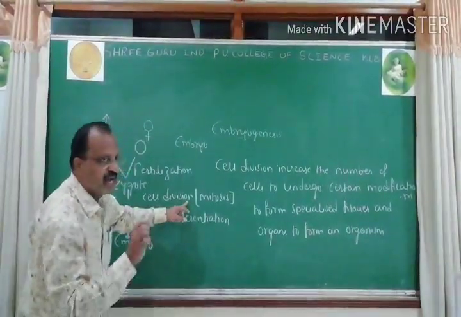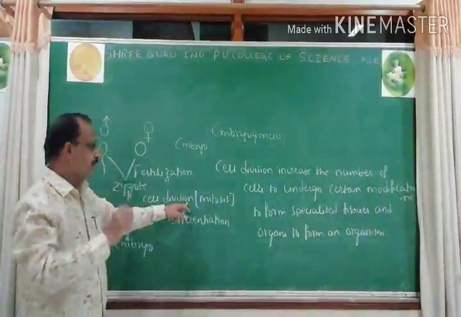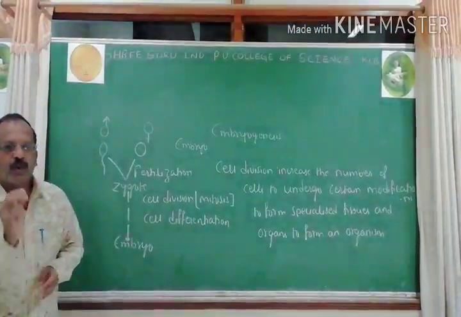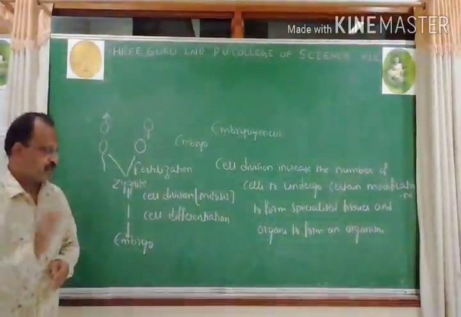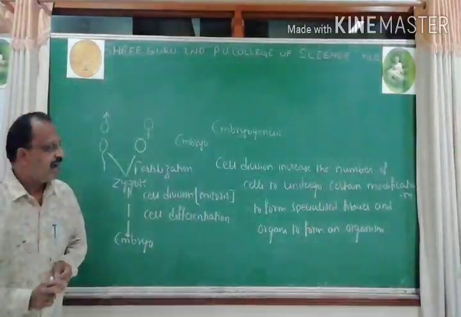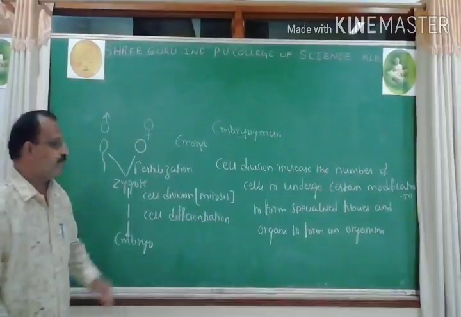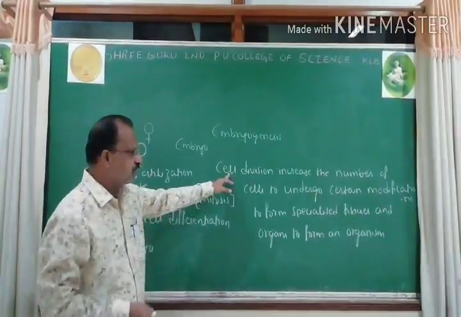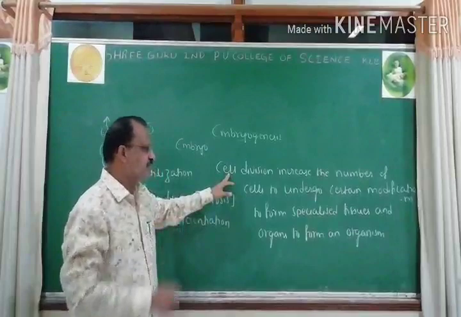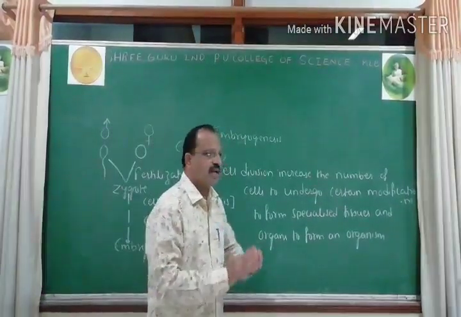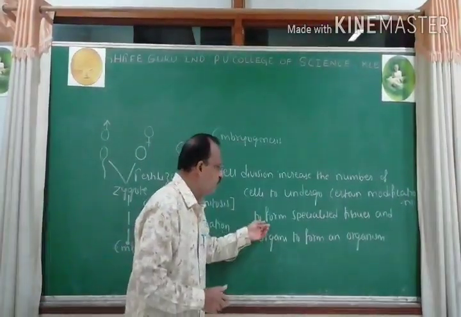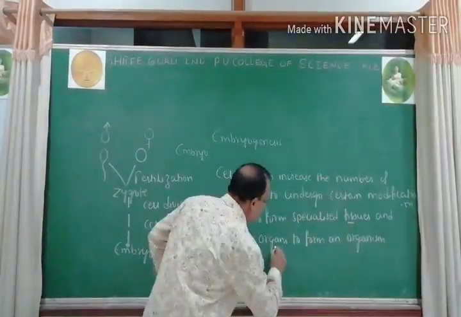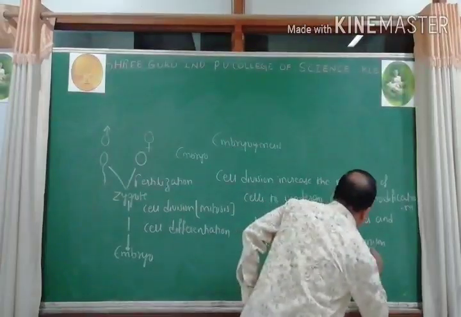Here the cell division which occurs is mitosis. In first year you have come across, at the end of mitosis only two daughter cells are produced, which are qualitatively and quantitatively similar. Cell division increases the number of cells, which undergo certain modification to form specialized tissues and organs to form an organism.